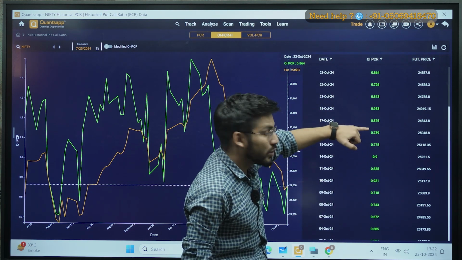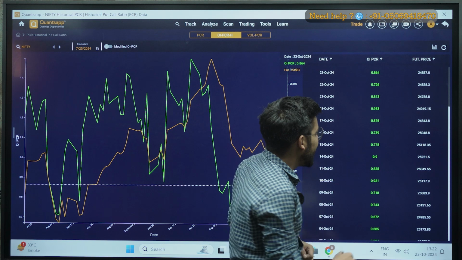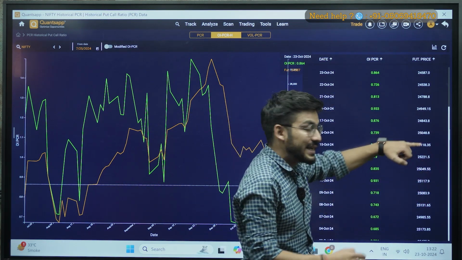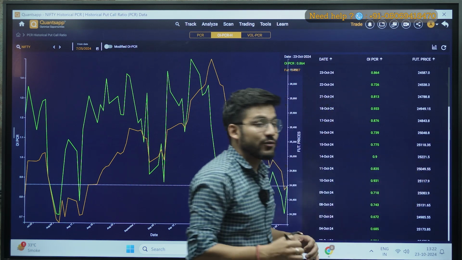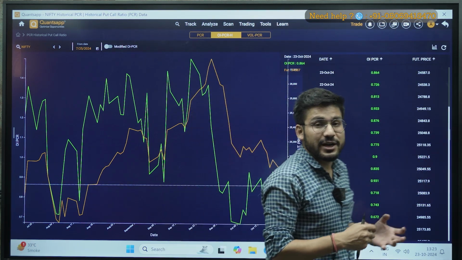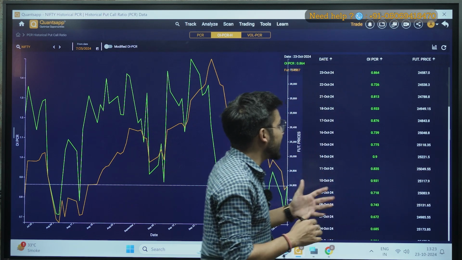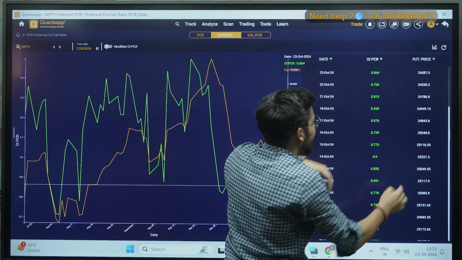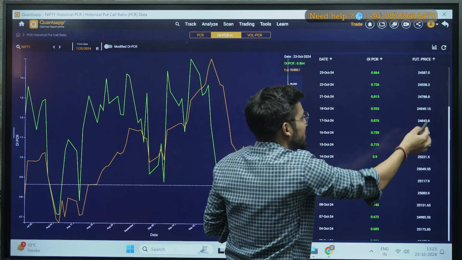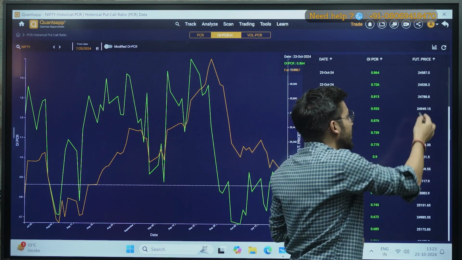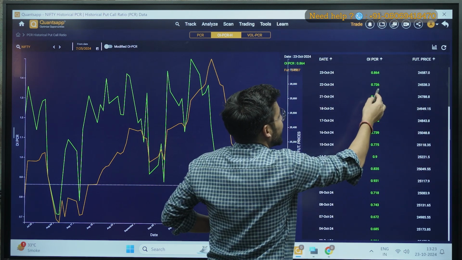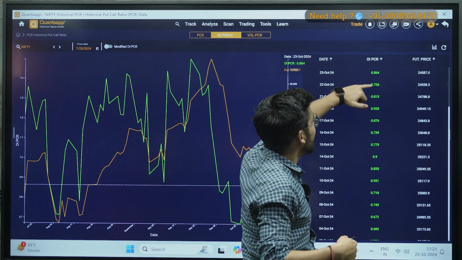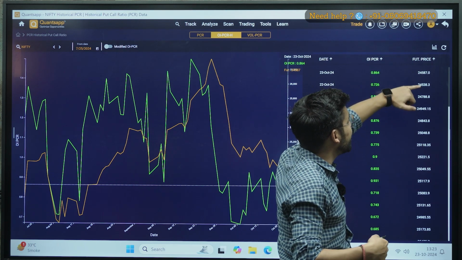And after that for consecutive 2 days it kept on decreasing, right? And at that time you can see from 25,2xx to 25048 my price also decreased. So it was approximately 200 points fall in Nifty as well, right? Then from 0.876 it increased for a day, and at that time I can see an increase in the price as well. So my price increased from 24,843 to 24,941, and then currently from 22 October to 23 October you can see from 0.726 my OI PCR increased, at the same time my price also increased.